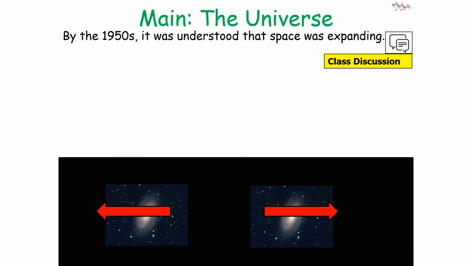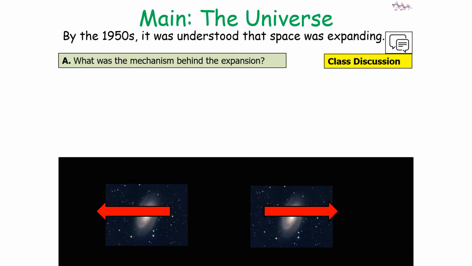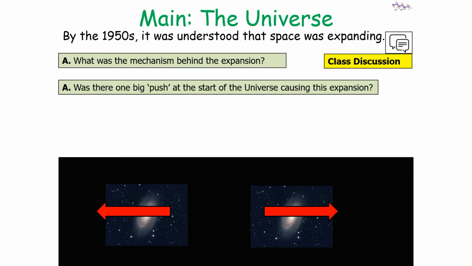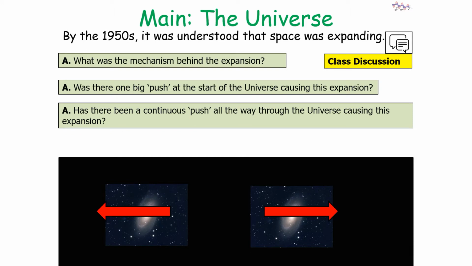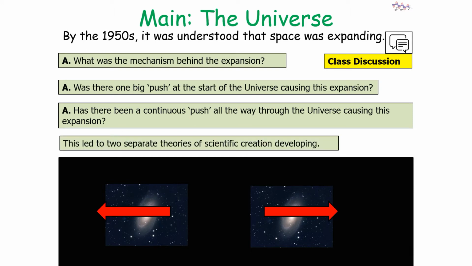So by the 1950s it was understood that the universe was expanding. But what was the mechanism behind the expansion? Was there one big push at the start of the universe causing this expansion, or has there been a continuous push all the way through the universe causing this expansion?